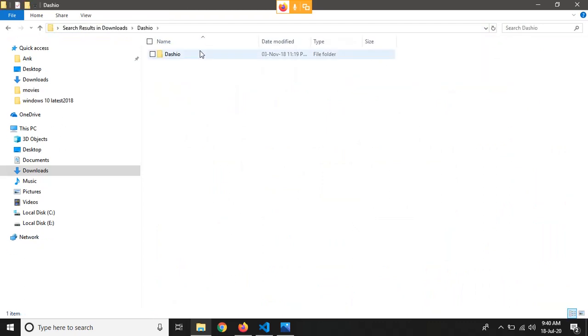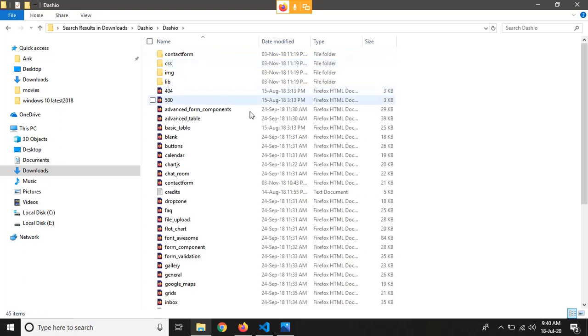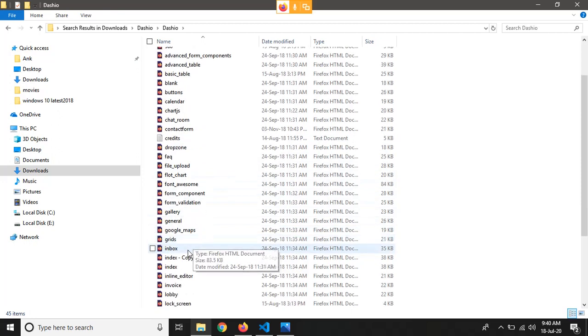So this is the template that we have downloaded. So first of all, let's open this index.html file.